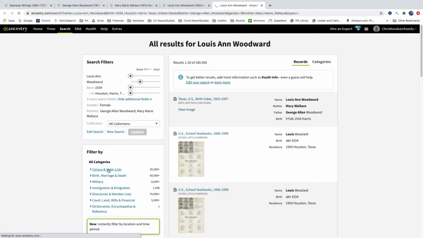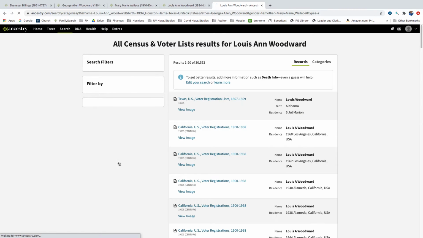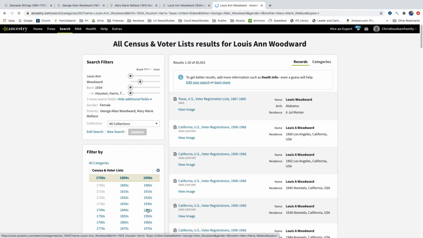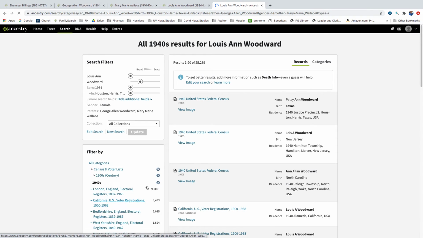Let's look and see just in this census, 1940s. Maybe it's possible that that record was so poorly aged that the page that their family was on didn't work.